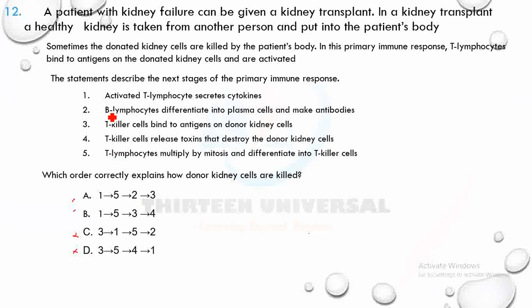Now, 2 says B lymphocytes differentiate into plasma cells that make antibodies. 3 says T killer cells bind to antigen on donor kidney cell. I think it should be 3. Why? Because we're looking at T lymphocytes, not B lymphocytes. Then 4 says T killer cells release toxin that destroys donor cells. So this is the T lymphocyte response, not the B lymphocyte one. That is why we cannot choose 2. 2 is on B lymphocytes, and we're looking at T lymphocytes.